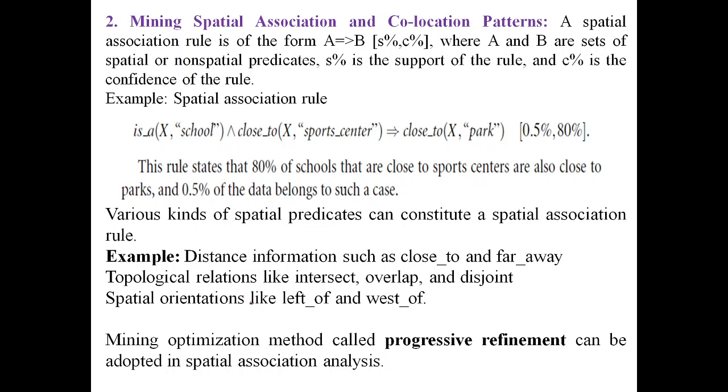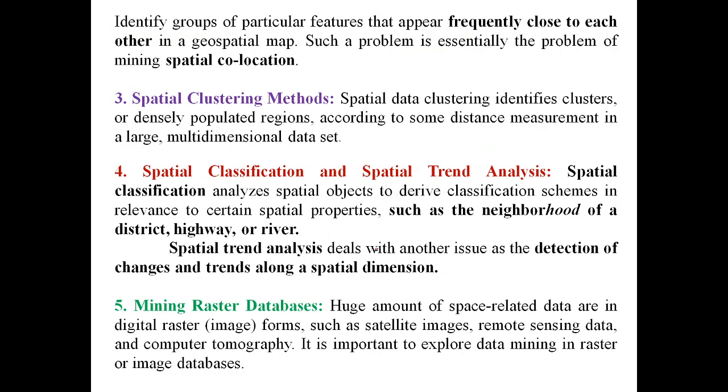Then coming to mining spatial association and co-location patterns. Here the spatial association rule is A implies B, where you take a set of spatial and non-spatial predicates and form that particular association rule. We mine based on the association rule, for example: X is going to school, then X has a sports center and it is close to the park. These are the support and confidence measures given for the association and correlation patterns.